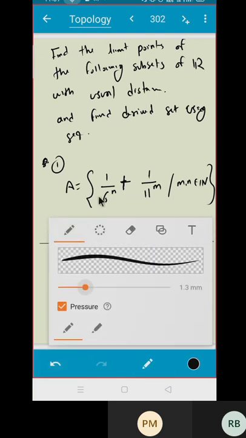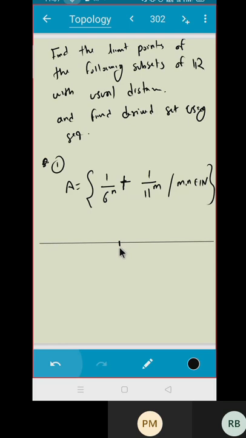One limit point is quite clear to you because 0 is a limit point, isn't it? Correct? You take any radius around 0, you will see the intersection will be non-empty. Agreed? Agree or not? You take any radius around 0, you will see the intersection is always non-empty.